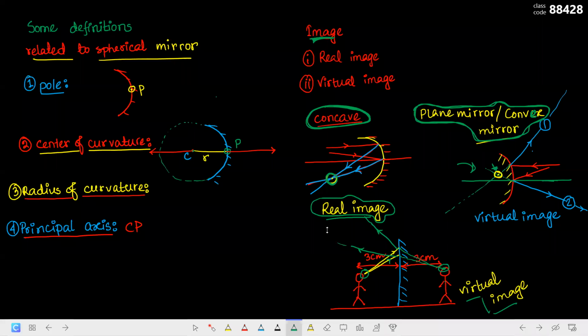Okay, then Bakiya from Malkia. Yes, sir. So when can we say a real image will be formed? When can we say a real image will be formed? Yes, this is the question I asked you. Through concave mirror? Yes, but when? I told that a certain category or certain condition has to be satisfied to get a real image. What is that condition?